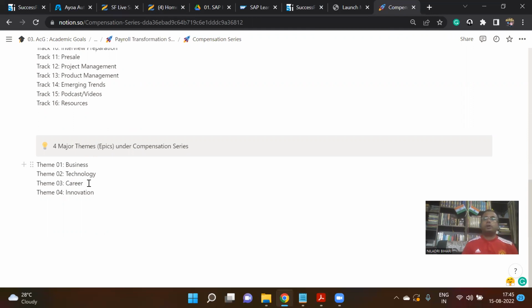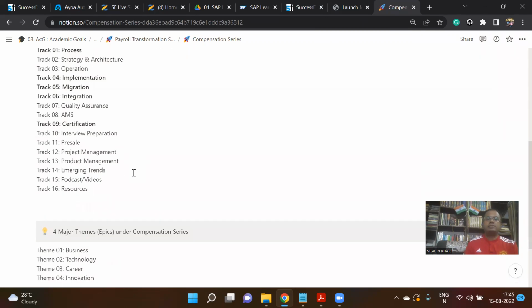Or you are already an expert in compensation but looking to move into a product management role, or you are an entrepreneur also working in compensation and other products. These themes will be decided based on your interest, where you are coming from, and what your journey is, and accordingly we will go further.